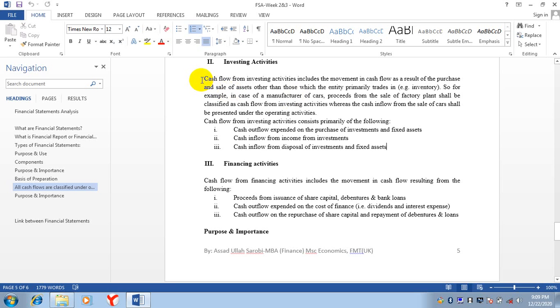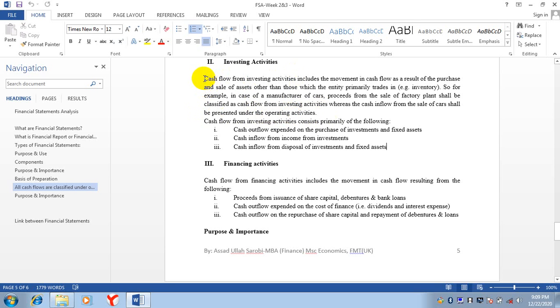And investment in bonds and shares, if a company has excess cash and is investing that money in bonds and shares of other companies, or purchasing treasury bills or commercial papers, these types of activities come in investing activities.